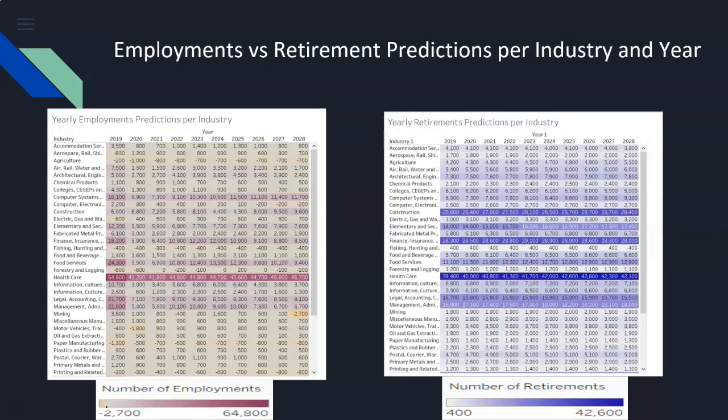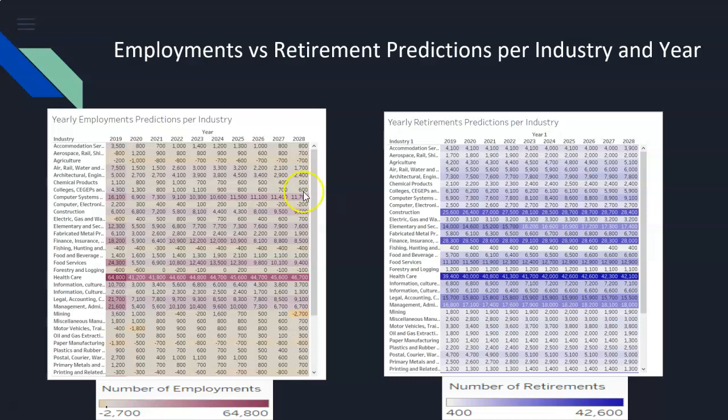For the last two visualizations, I used highlight tables to present the yearly number of employment and retirement per industry. A highlight table helps to spot the interesting values inside a table. With the highlight table, I'm able to compare these employment predictions and retirement predictions per industry. By comparing the number of retirement and employment of each industry, this highlight table allows us to see which industry is more likely to experience a labor shortage.